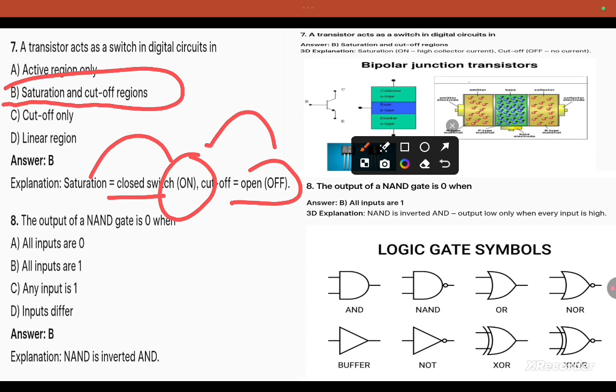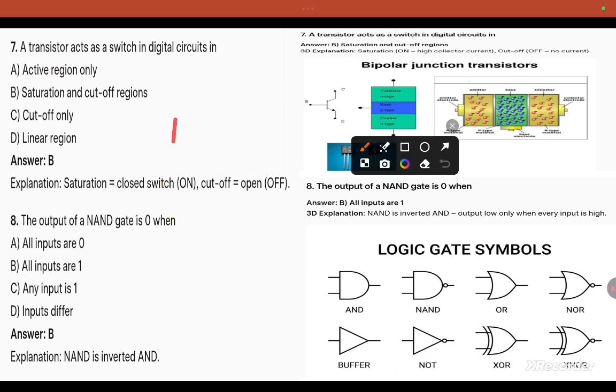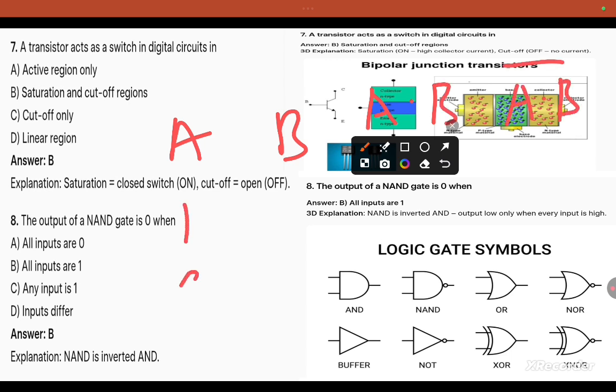The output of NAND gate is 0, when? NAND gate is opposite to the AND gate. For example, I am taking AND gate with inputs A, B, and the negation of AND. Okay, I will explain, don't worry. 1, 0, 0, 1.